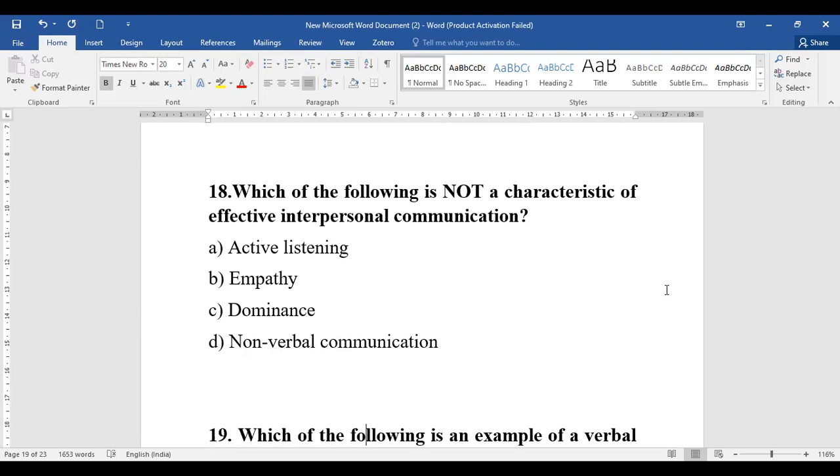So we are talking about interpersonal communication, which does not stand to be an effective characteristic, whether it is active listening, empathy, dominance, or non-verbal communication. Active listening, yes. Empathy, yes. So which is the odd one out? The term dominance is not an effective characteristic of interpersonal communication.